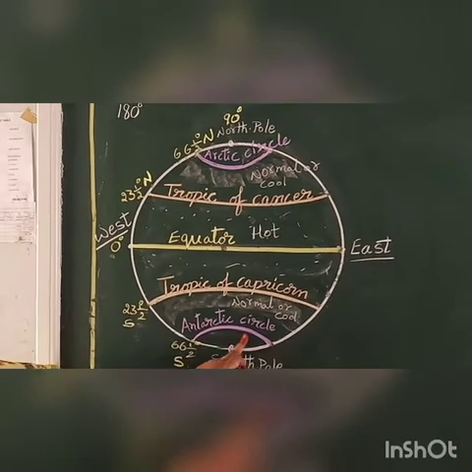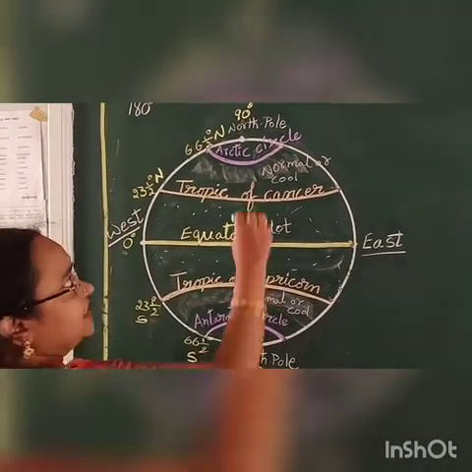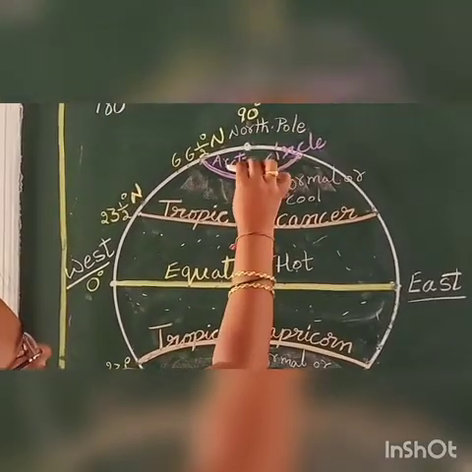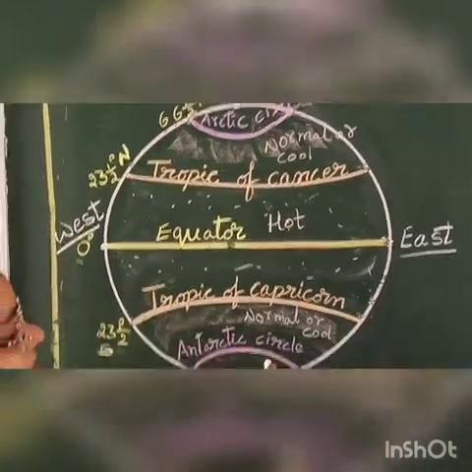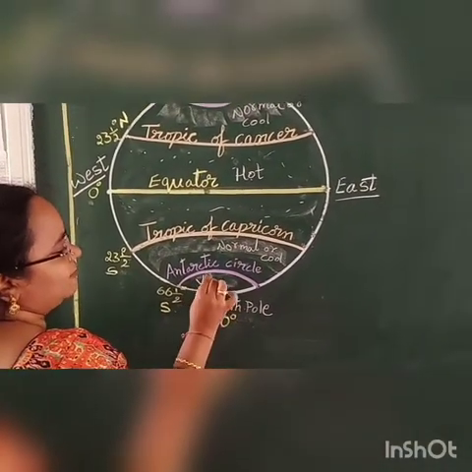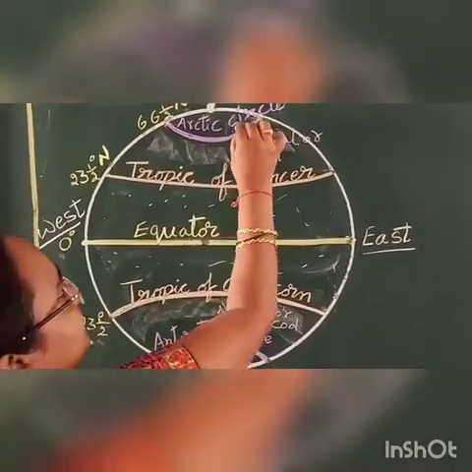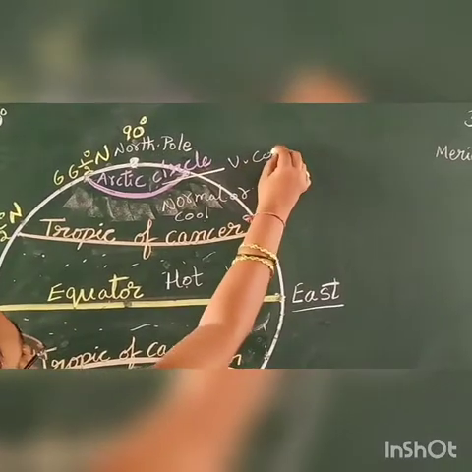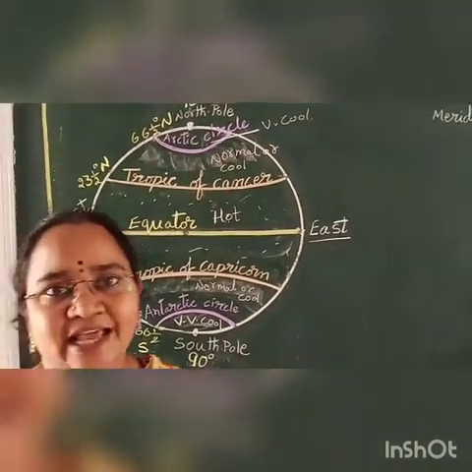Next, Antarctic Circle, Arctic Circle. Here you listen carefully. All this part in this circle up to the North Pole and in this circle up to the South Pole, it is a very cool climate we experience here. Very cool means the water freezes like ice.